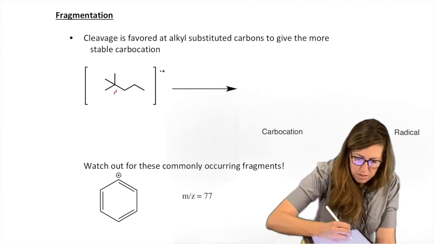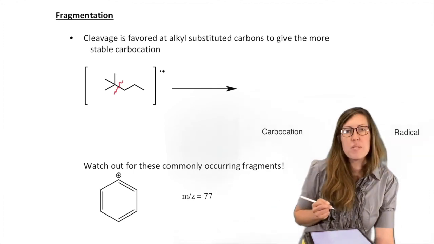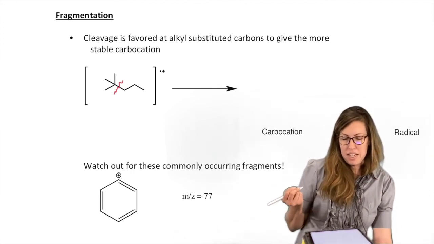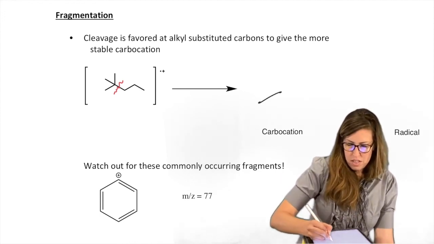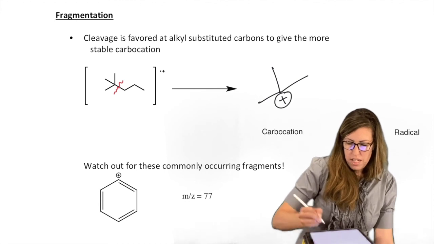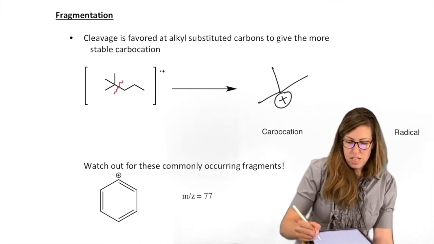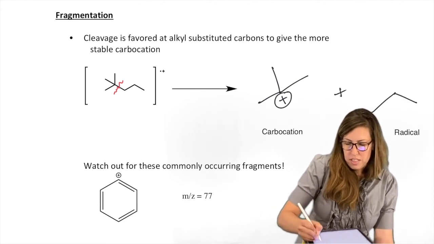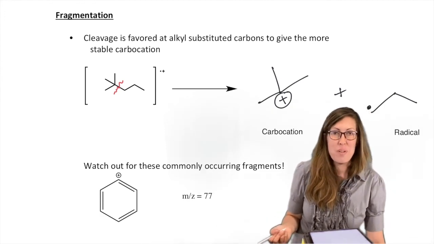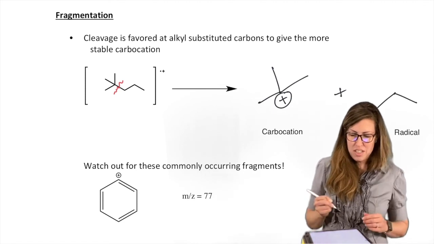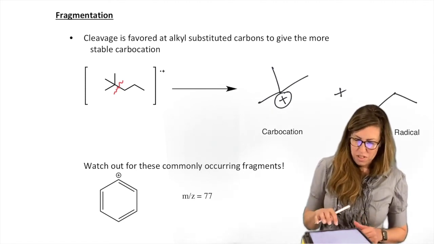So let's fragment right here. Why did I pick that spot? I need to make a carbocation. I need to pick one. I like the looks of that t-butyl. That's much better than anywhere else I can think of. But realistically, we didn't get the greatest radical either, a primary radical, but that's what happens when you have a high energy destructive force coming into your molecule.